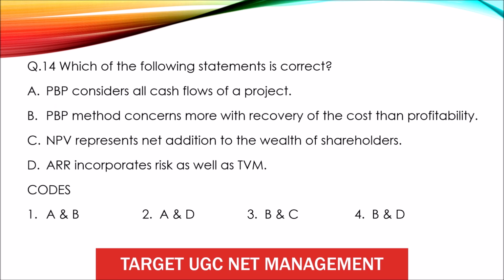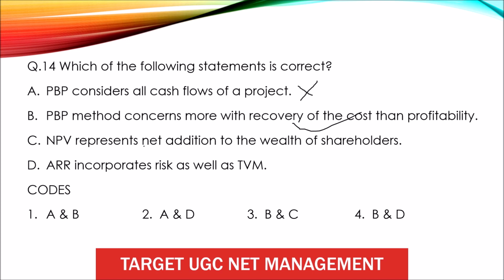Question 14. Which of the following statements is correct? So payback period considers cash flow of a project? No, it considers recovery. Payback period method concerns more with recovery of the cost than profitability. Yes.